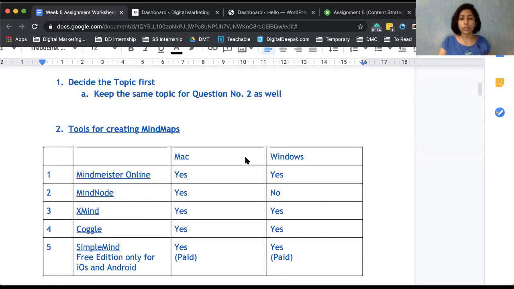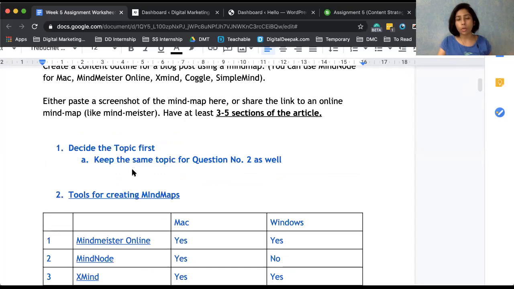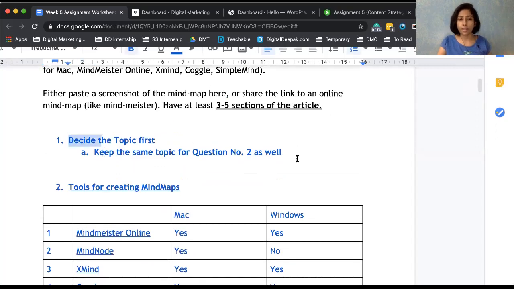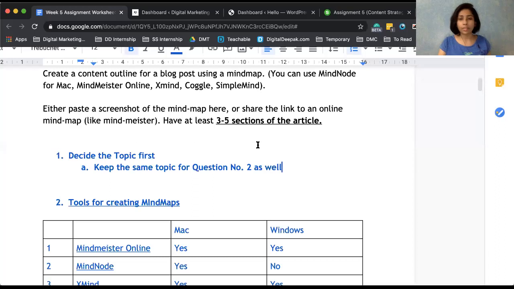I will also be showing you a sample, and I want you to be precise about the topic. I mean, how else will you draw the outline, right? You don't have to answer this in the worksheet. I'm just trying to break down the steps for you. So whatever niche you decide, obviously, stay in that only. Say, for example, I take a topic like the hidden power of a customer avatar. So that is my topic.